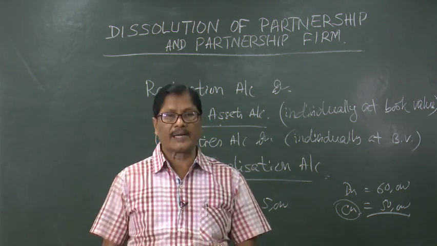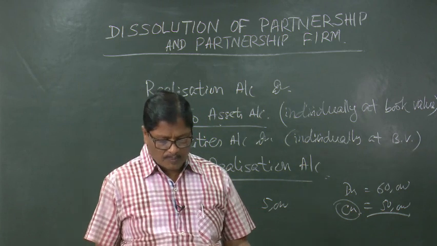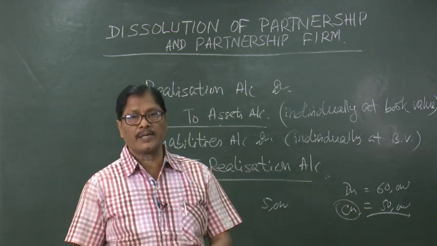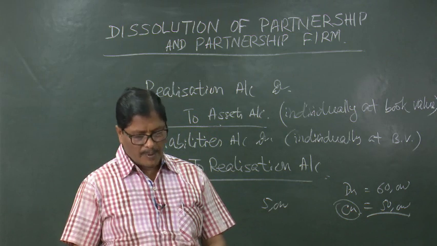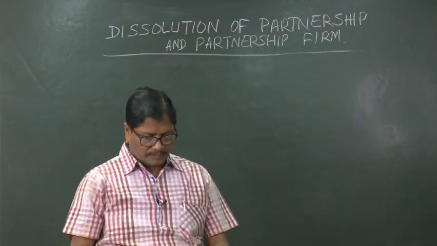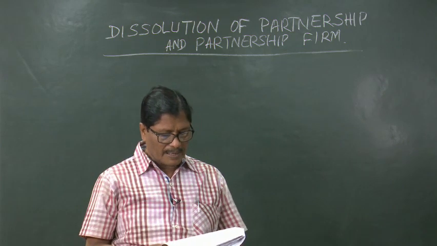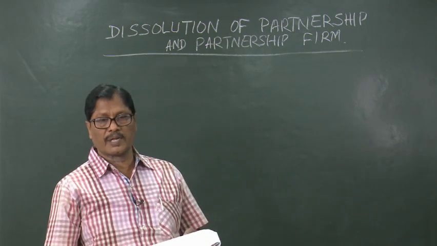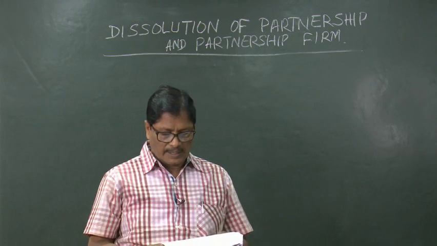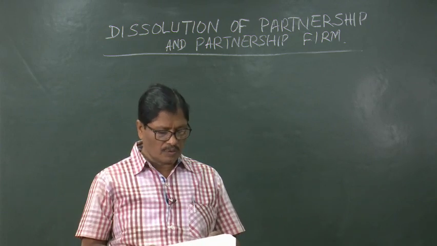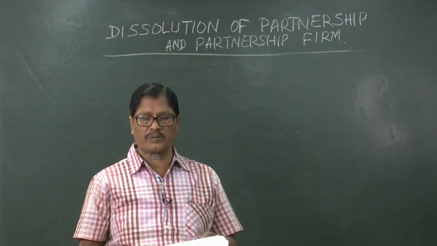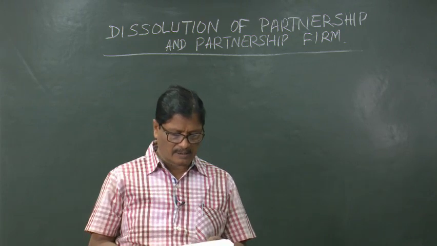Now, we can take one example and solve the problem. I shall tell you the journal entries, but prepare the ledger accounts. This is a question. The following is the balance sheet of Anju and Manju, two partners sharing profits in the ratio of 3:2, as on December 31st, 2017.